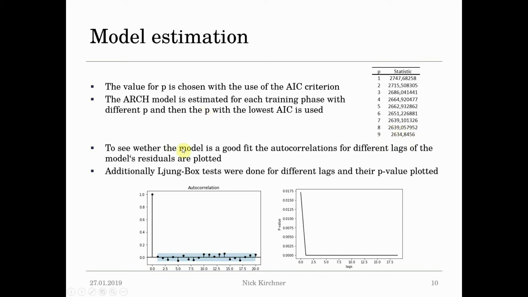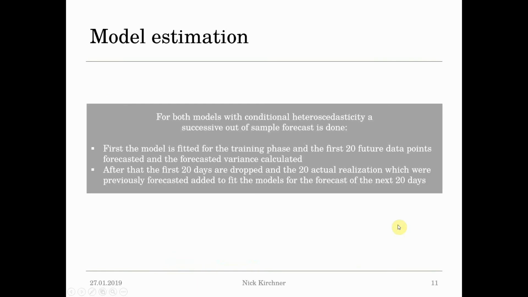thus we used an ARCH 9 model. To see whether the model is a good fit, the autocorrelations for different lags of the model's residuals are plotted on the left hand side. There's no real serial autocorrelation, so we assume a good fit. Additionally, Ljung-Box tests were done for different lags and their p-value plotted. You can see that the p-values are always very small or even 0, thus we have achieved a good fit.